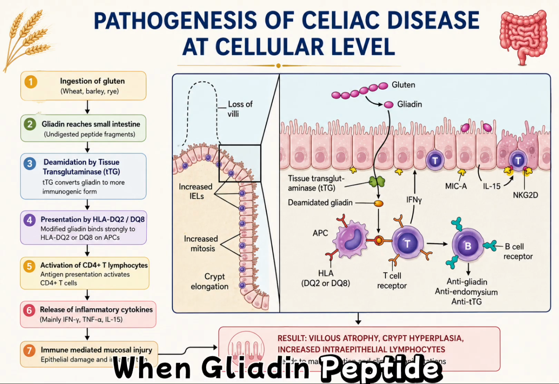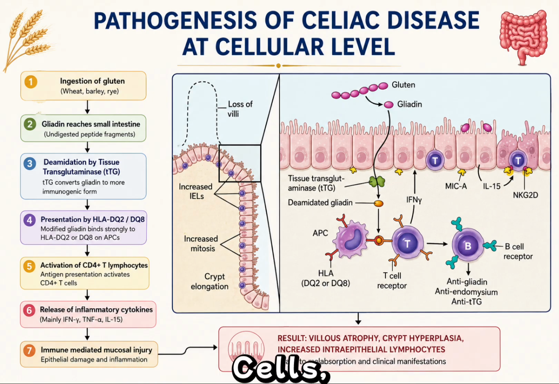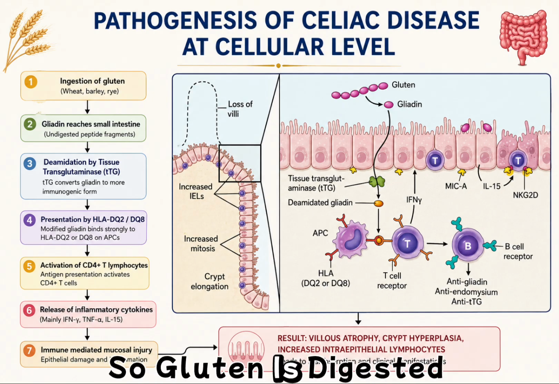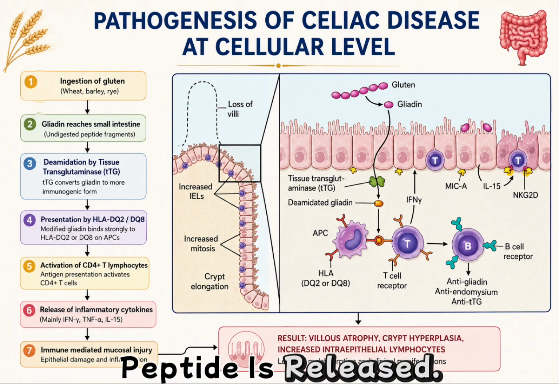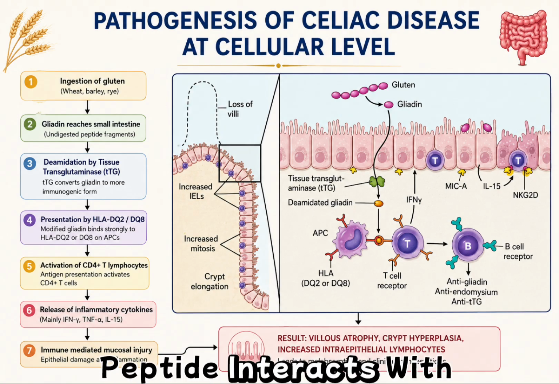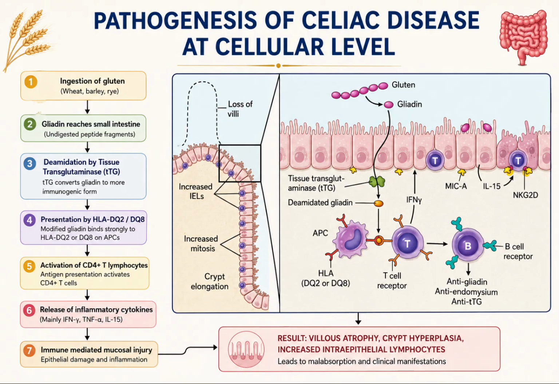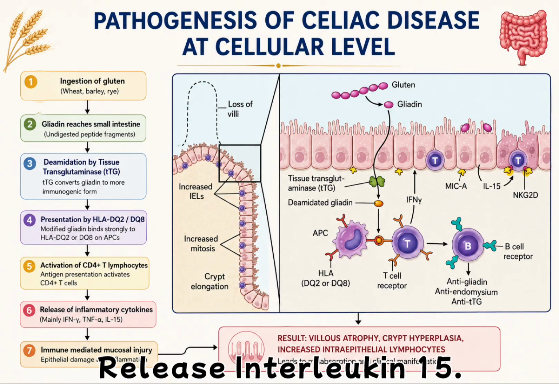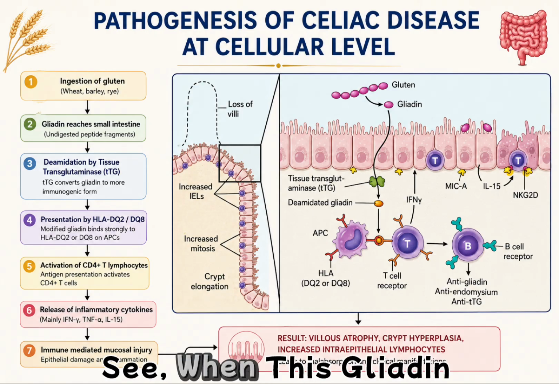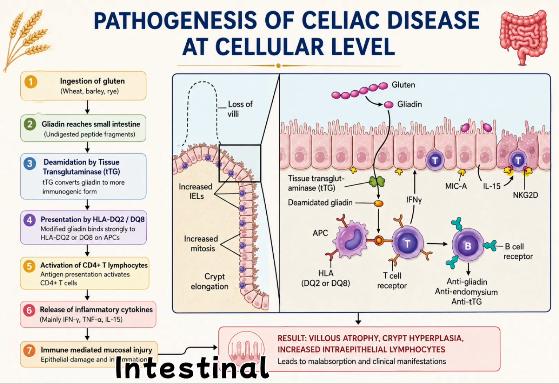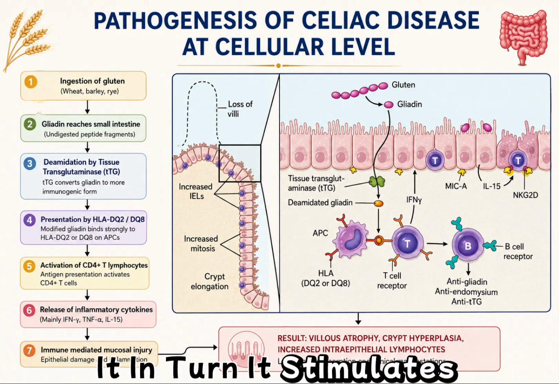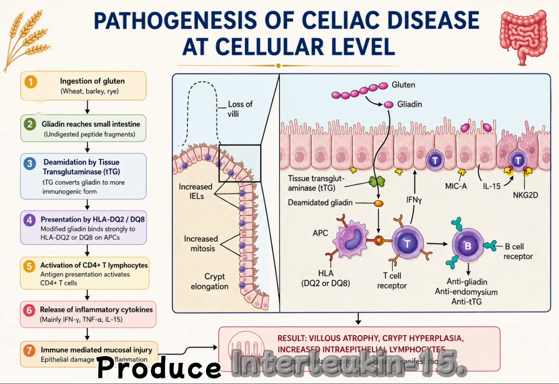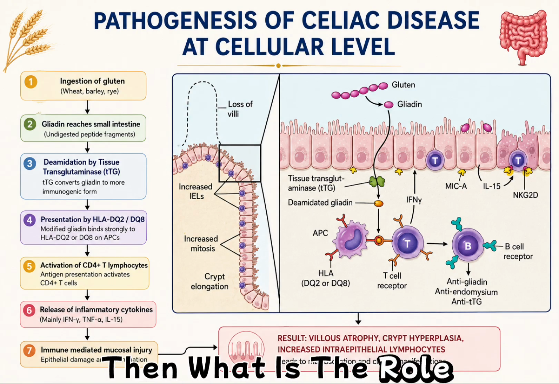When gliadin peptide interacts with intestinal epithelial cells, as you can observe in the picture, it stimulates intestinal epithelial cells to release interleukin 15.